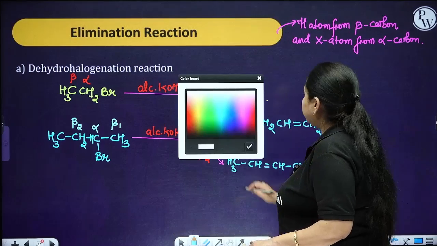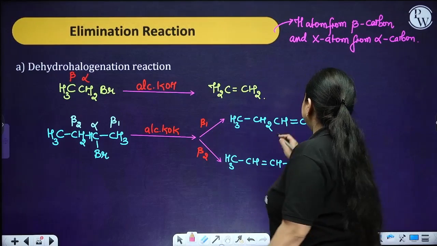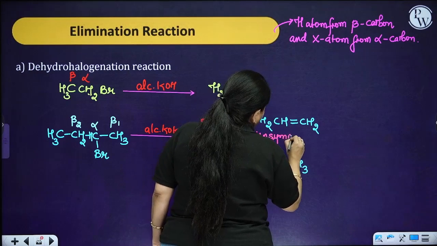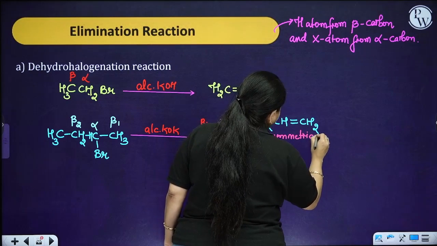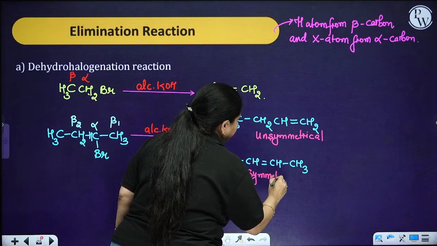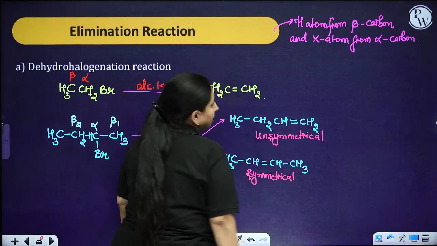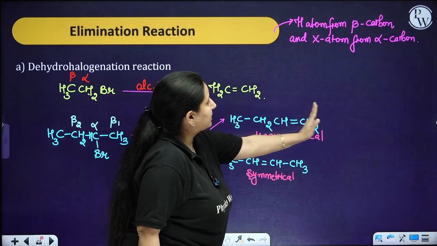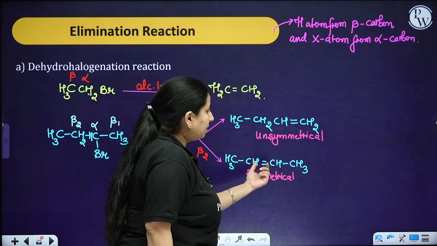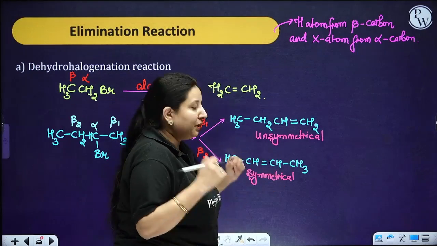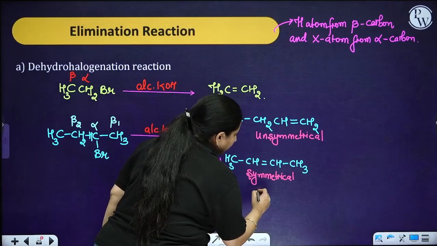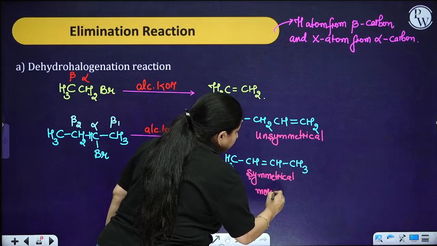When you compare the two products over here, this is unsymmetrical and this one is symmetrical. Why unsymmetrical? Because to the double bond, on one side I am having 1 carbon atom and on the other side I am having 3 carbon atoms. Over here, on both sides of the double bond I am having an equal number of carbon atoms. So therefore it is symmetrical. Being symmetrical, it is going to be more stable as compared to the unsymmetrical.